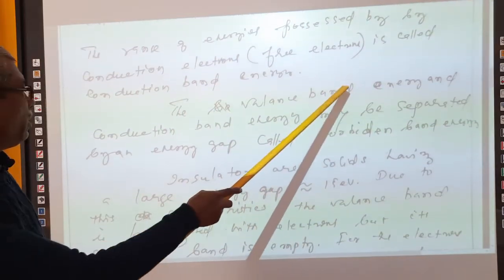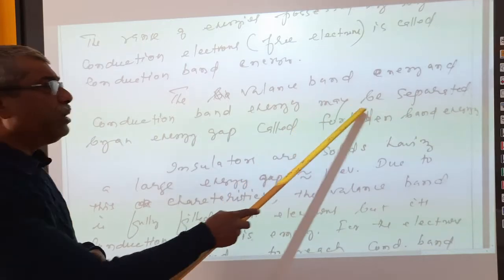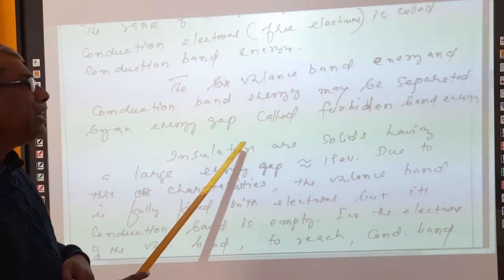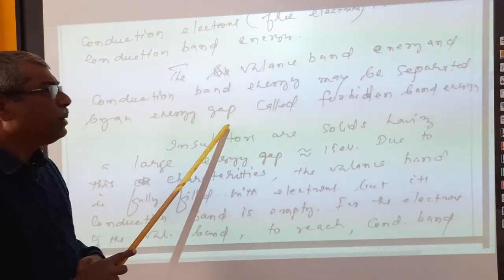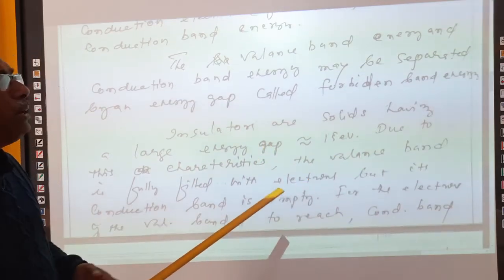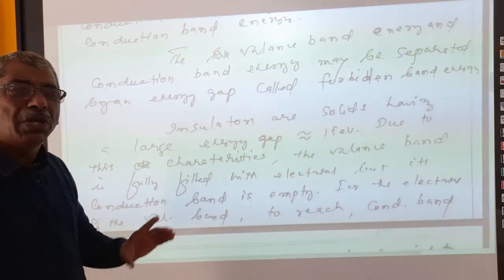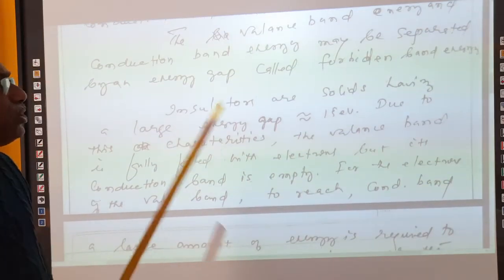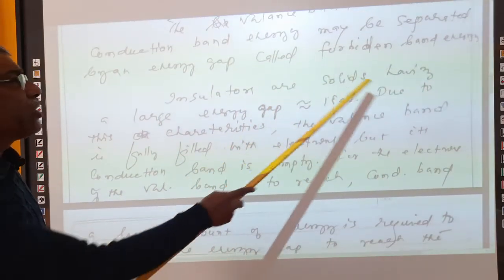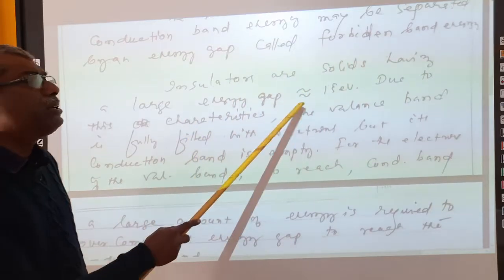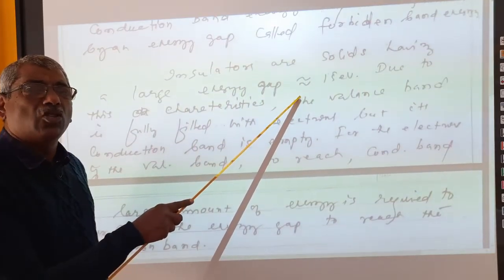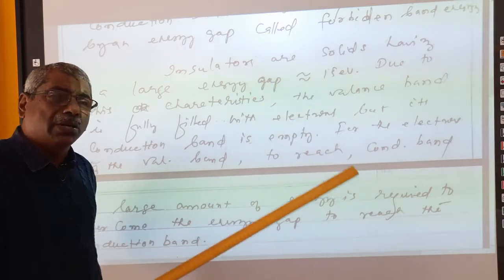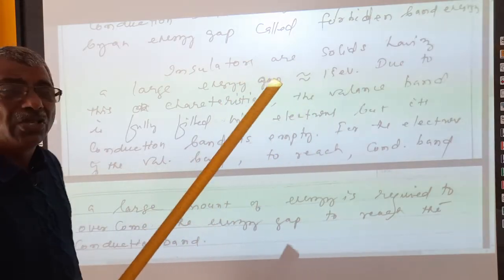The valence band energy and conduction band energy may be separated by an energy gap, which is called forbidden band energy. So forbidden band energy is also measured in terms of electron volt, right? Insulators are solids having a large energy gap. That means between valence band energy and conduction band energy, a large gap is there.